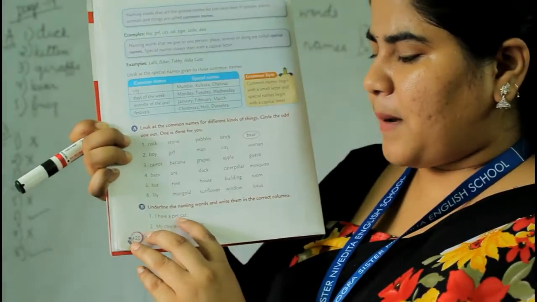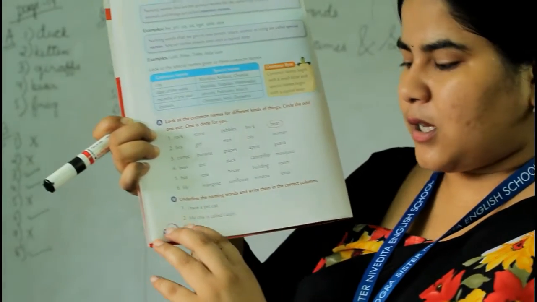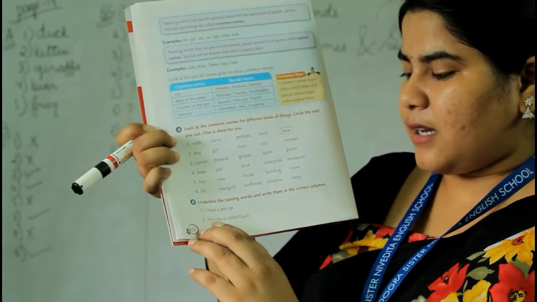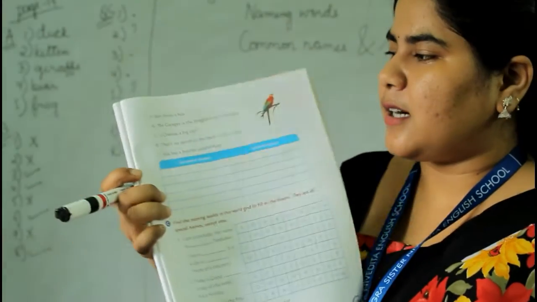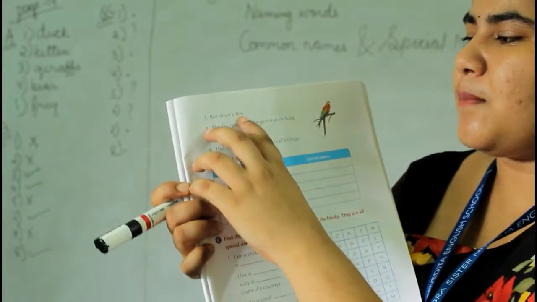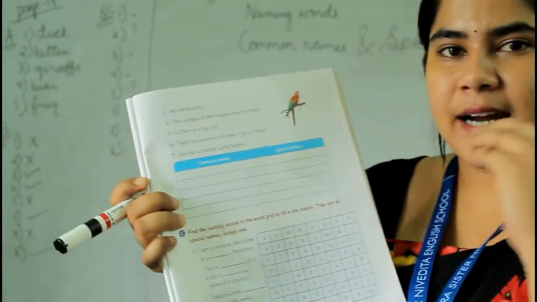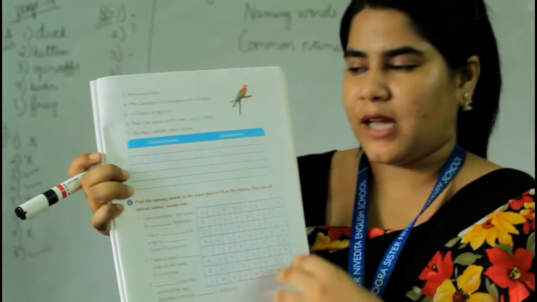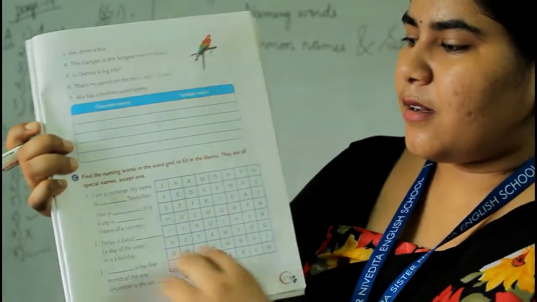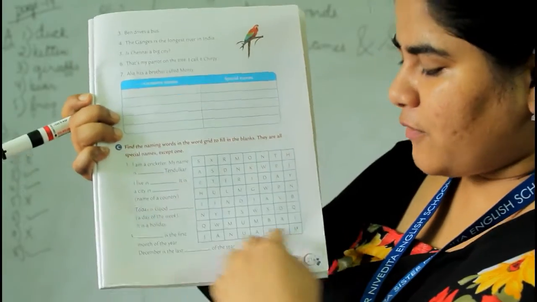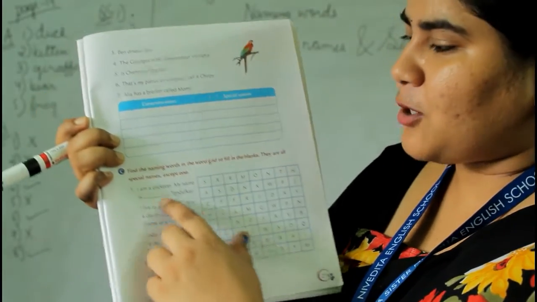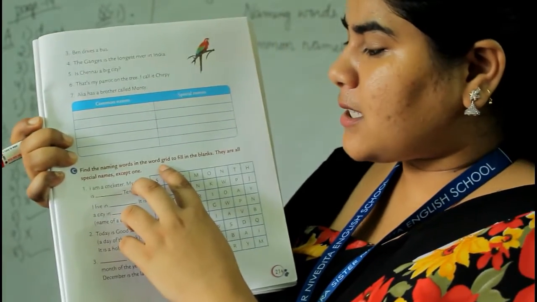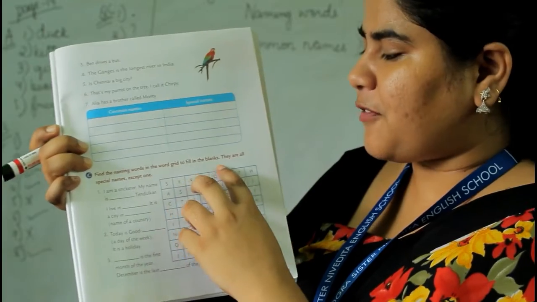I have a pet cat. My cow is called Gauri, cow and Gauri. Ben drives a bus, Ben, bus. Now after underlining, you have to categorize them as common names and special names. Now, question number C of the same page, number 21. Find the naming words in the word grid to fill in the blanks.